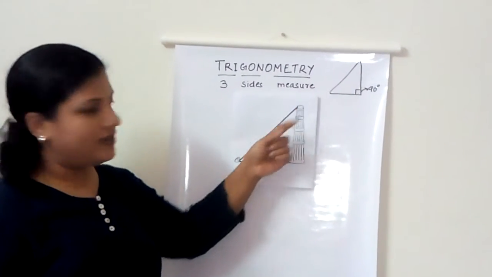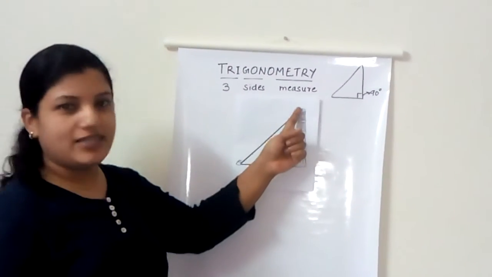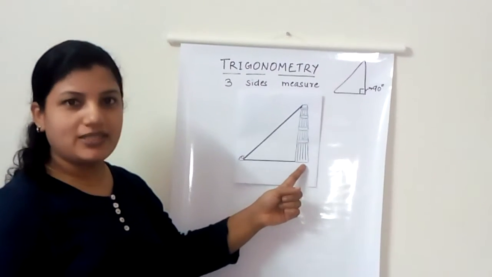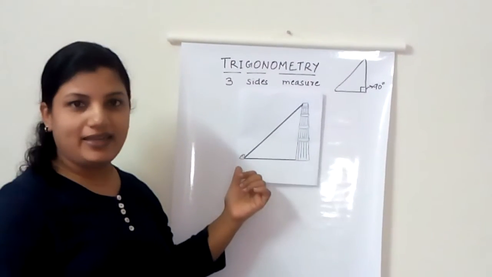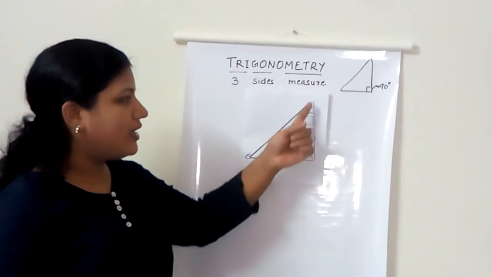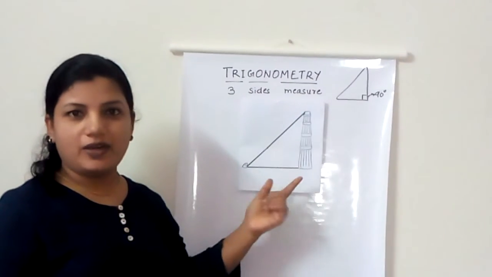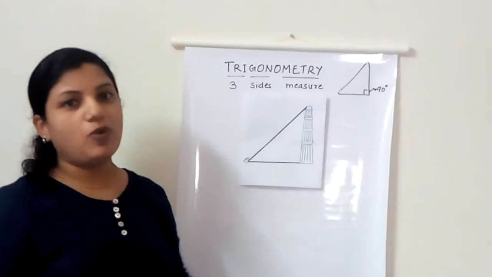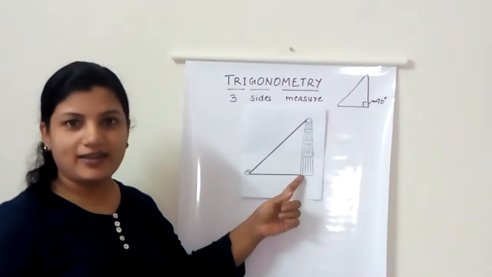Then my line of sight, the height of the monument, and the distance between me and the monument all together make a three-sided figure, that is a triangle. And to be more specific, it is a right triangle.